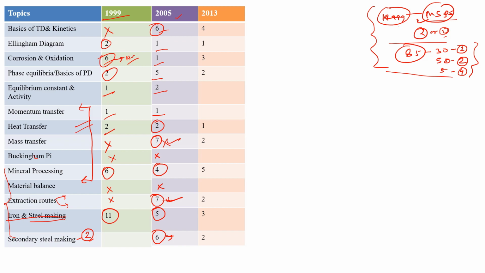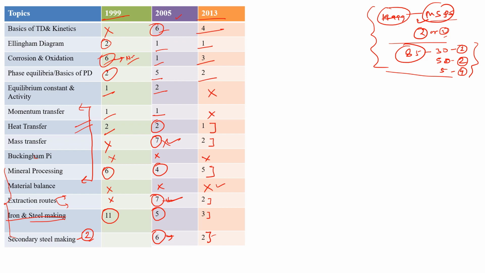And in 2013 they asked basics of thermodynamics and kinetics 4 marks, Ellingham diagram 1 mark, corrosion and oxidation 3 marks, phase equilibria 2 marks. There was no question from equilibrium constant and activity. Momentum transfer, there was no question. However, they asked questions from heat transfer, mass transfer, and Buckingham pi, no questions. Mineral processing 5 marks, and there was no question from material balance also. Extraction routes 2 marks. 3 marks of questions were from iron and steel making, and 2 marks from secondary steel making.